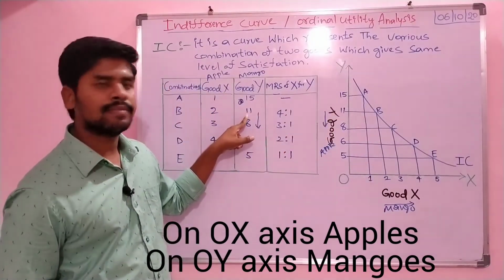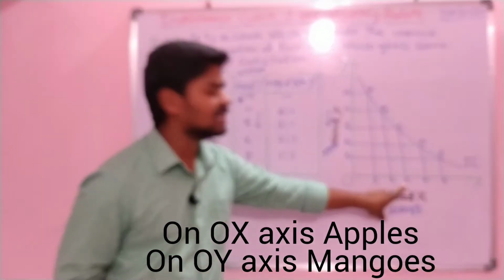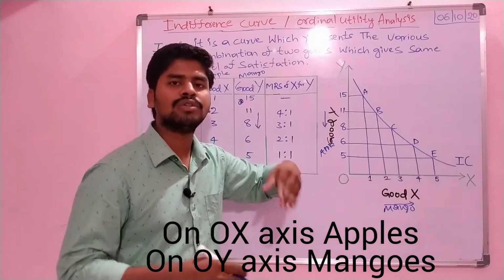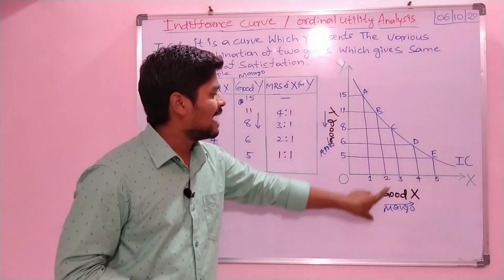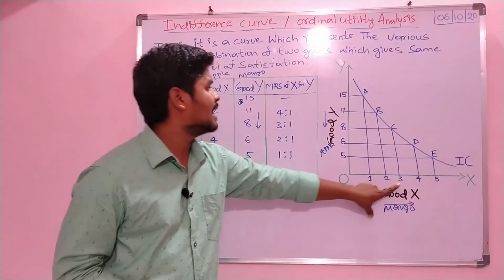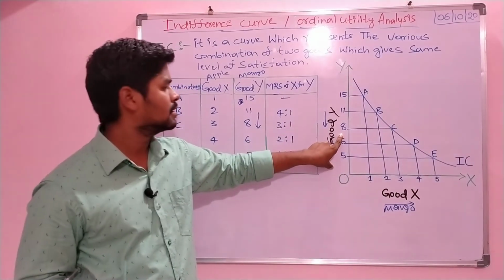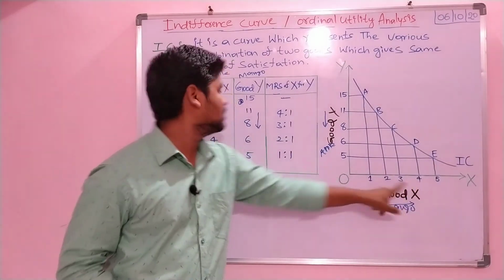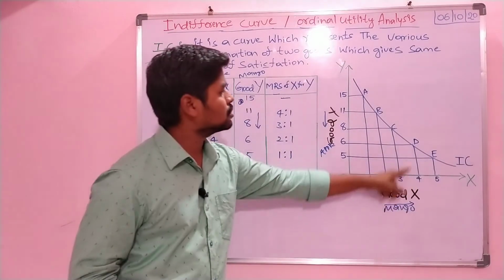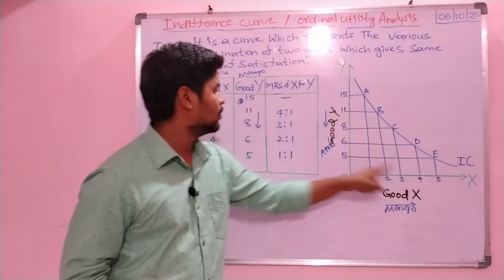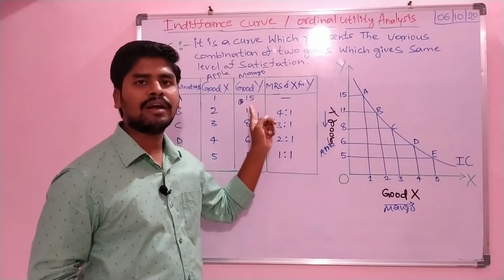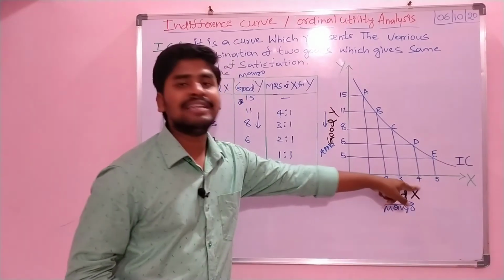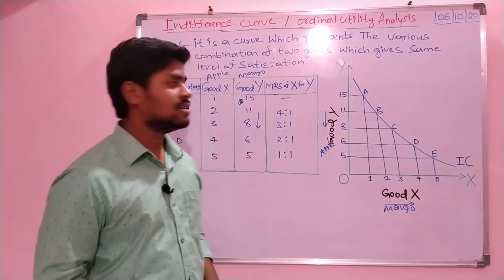And in the third combination, the X commodity will be 3 and the Y commodity will be 8. And for combination D, when he goes to combination D, X is 4 units of apple and 6 units of Y commodity, meaning mangoes, right?